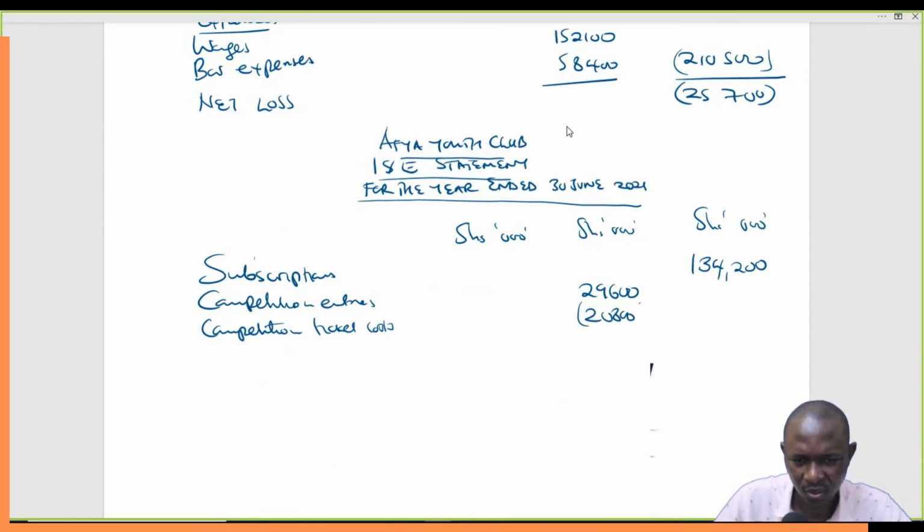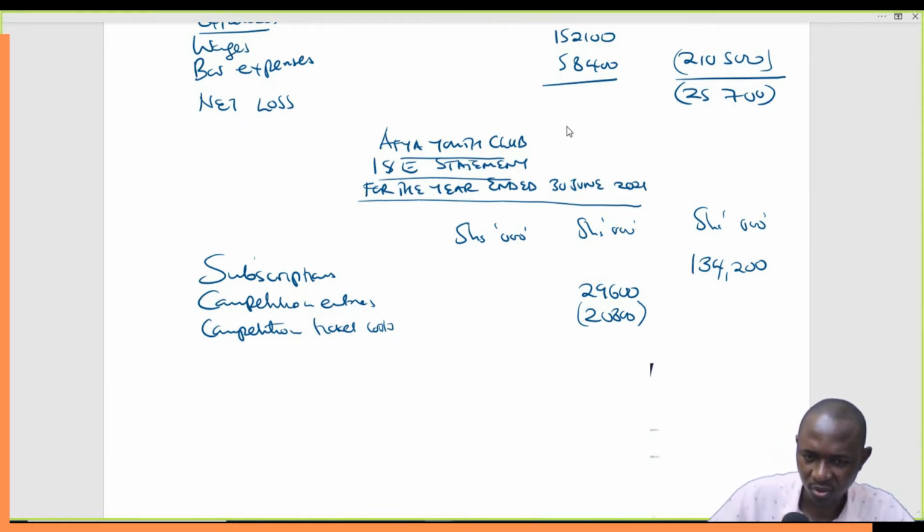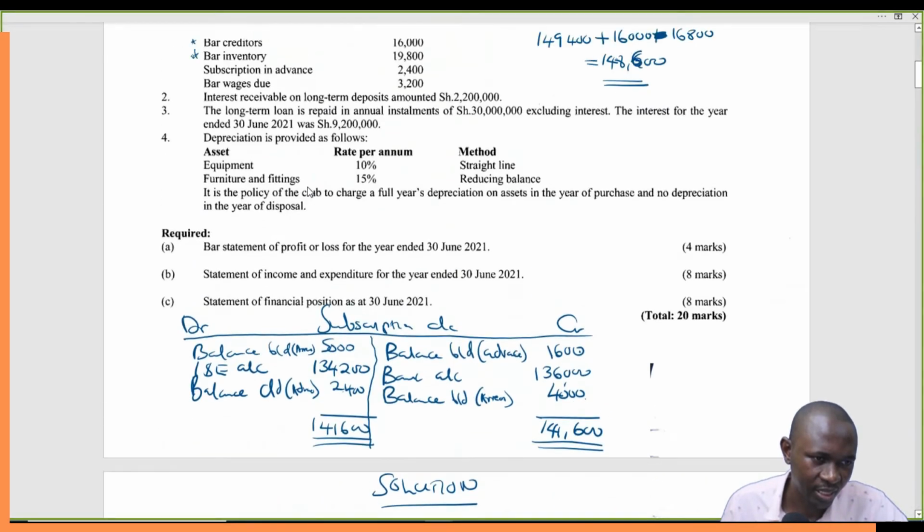So we less that one. What do we get? 29,600 minus 20,800. That gives us 8,800. So this is the income from that particular docket, 8,800. Then we check if we have any other income again.